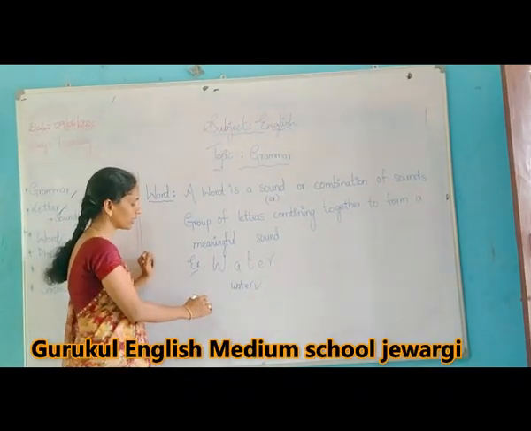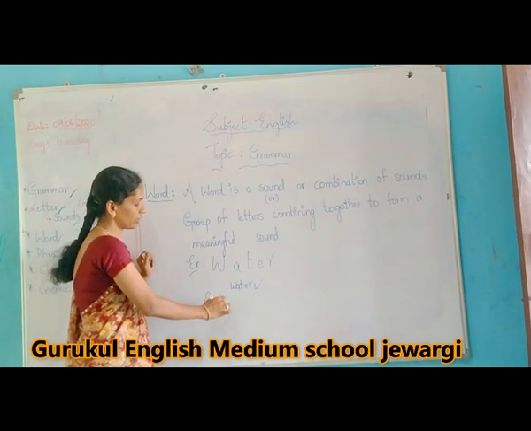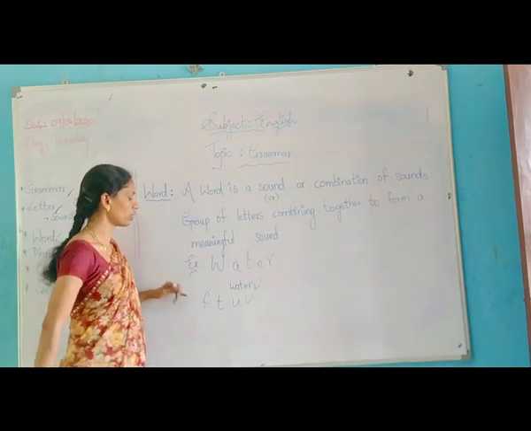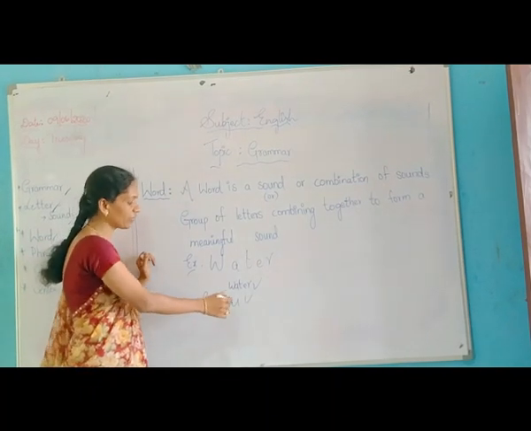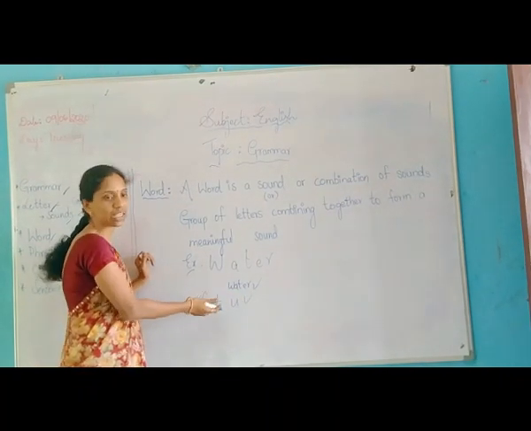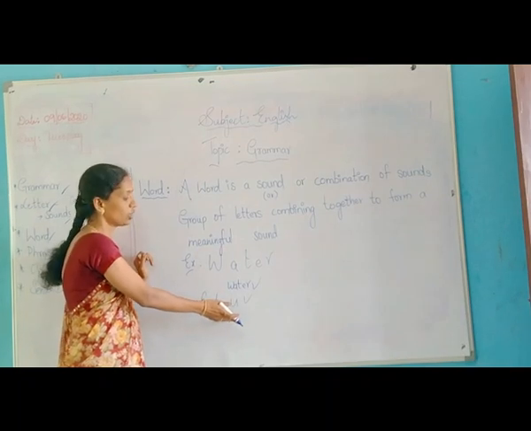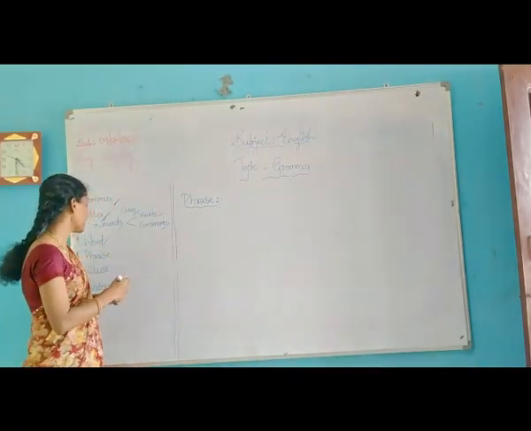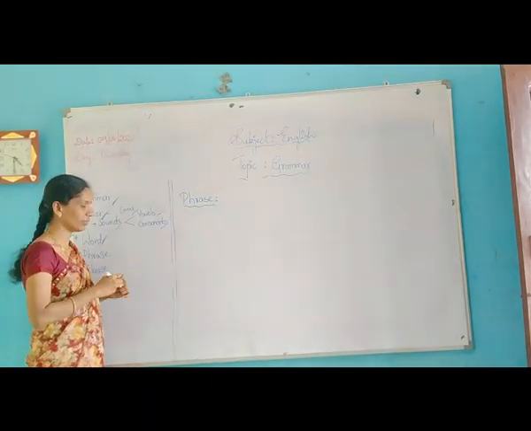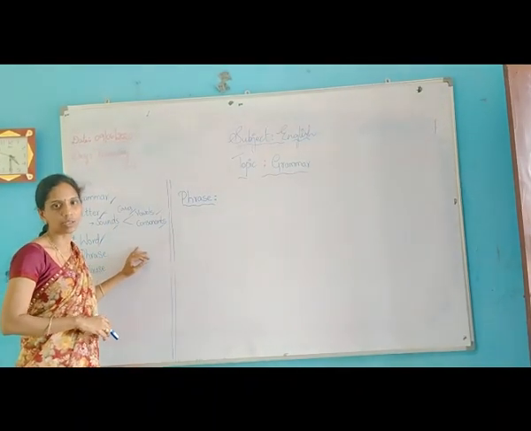See, I took some letters: F, T, U, V. Here also we have four letters, but in whichever way you arrange them, they can't form a meaningful word. So, there should be a meaning. Next, children, I explained about word, told you the definition and also gave an example.